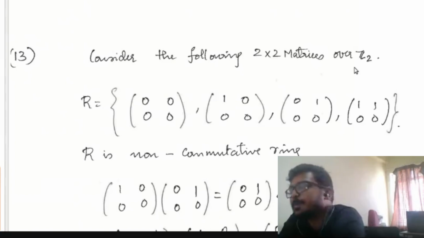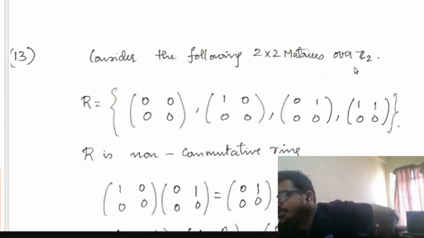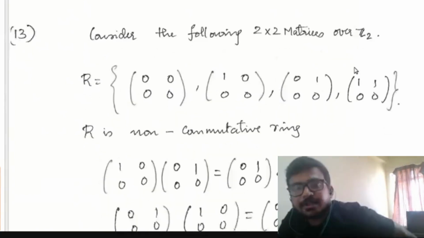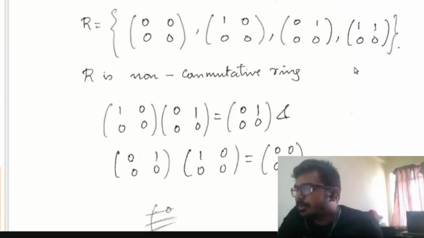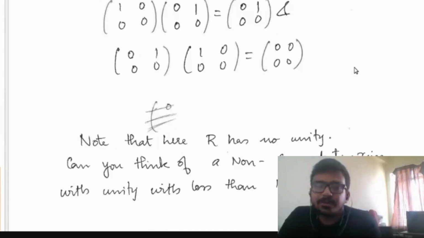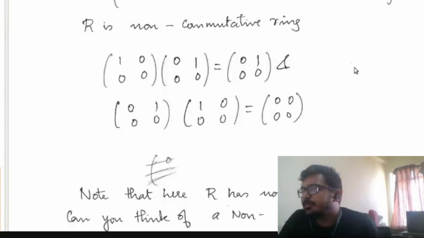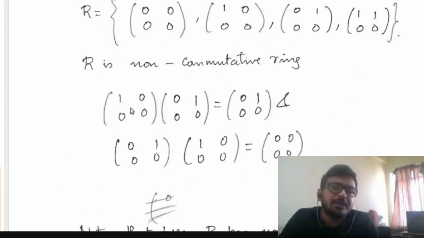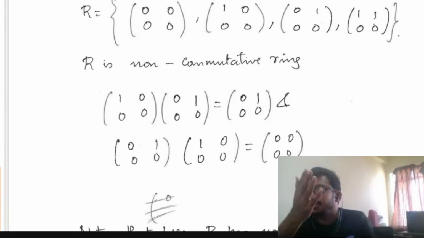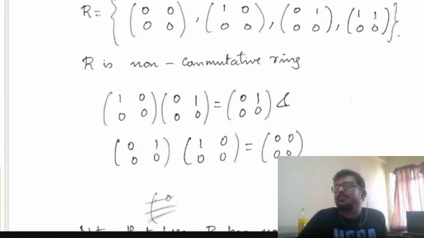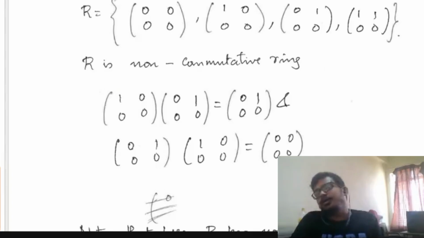So I have given a non-commutative ring without unity whose order is 4, and there is also a non-commutative ring with unity having 8 elements. So the statement is false. For that you take upper triangular matrices over Z2.